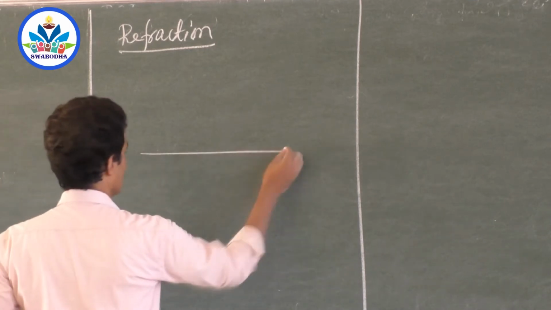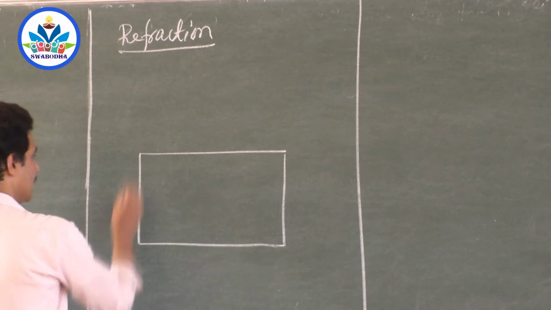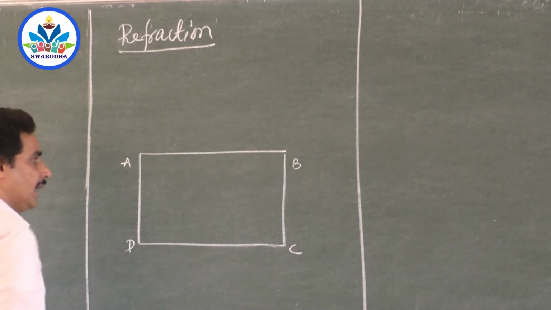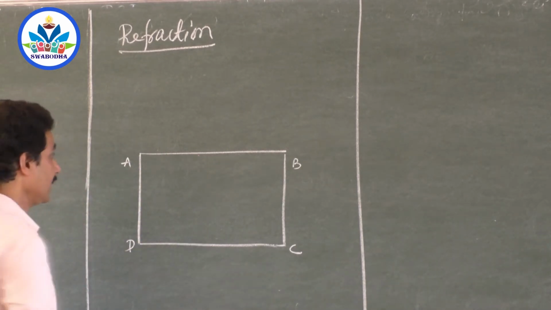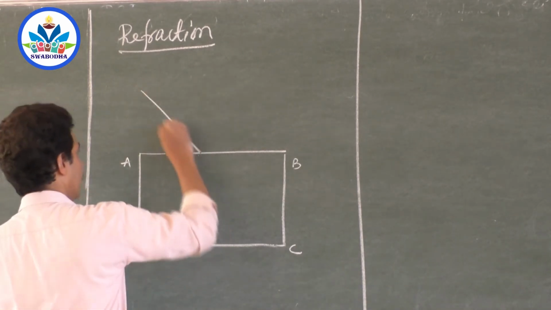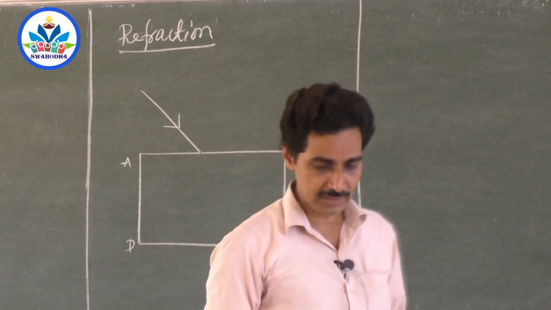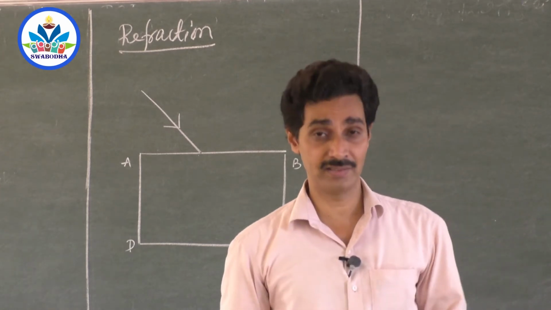Suppose you have a glass slab like this. So this is a glass slab, I will name it ABCD at the corners, and suppose these two sides are exactly parallel. Then take a ray of light like this. And air is an isotropic medium. What do you mean by an isotropic medium? The medium where density is always the same throughout. Density in the sense of optical density.